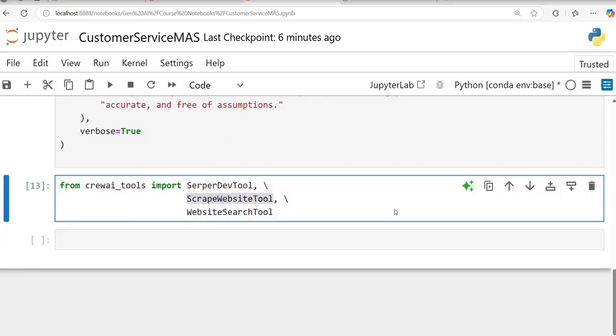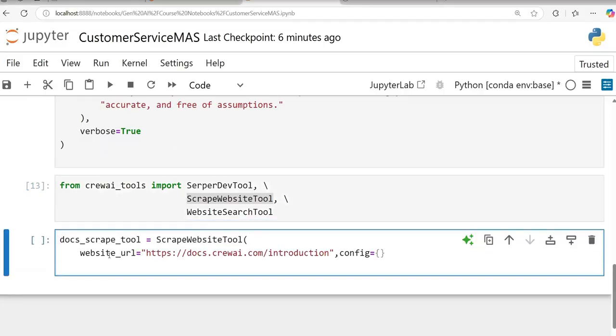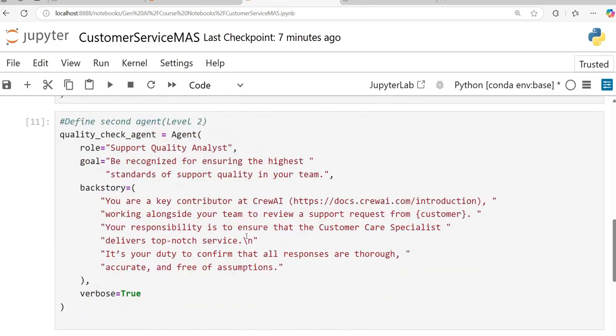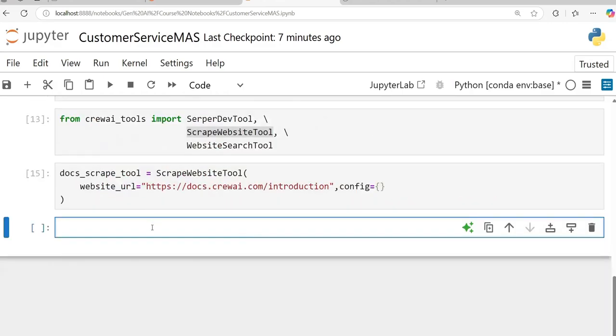Okay. And what my scrape website tool will do is it will simply go to the LangChain documentation. As you can see here, CrewAI documentation, I'm sorry. It will go to the CrewAI documentation and it will fetch, basically import the data or scrape the website. So I have two agents here. I have one tool. So I will give this tool to only one agent, not to both the agents. Okay. So for that, I have to define a few parameters here.